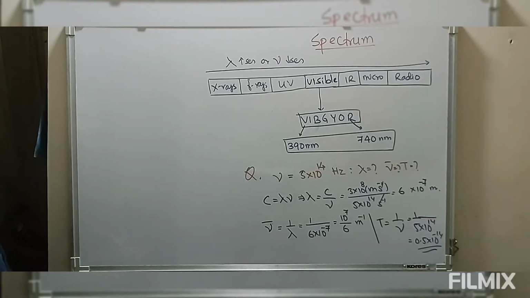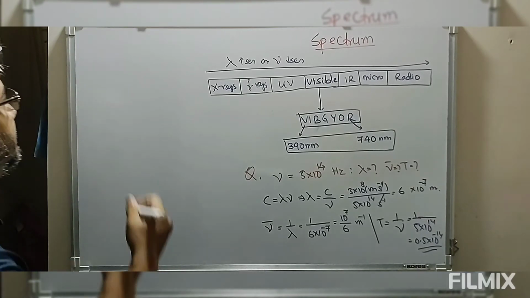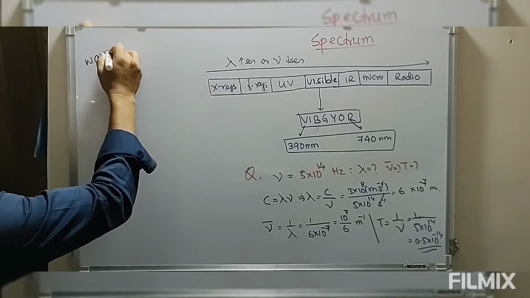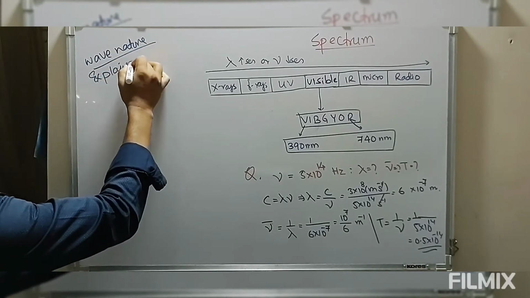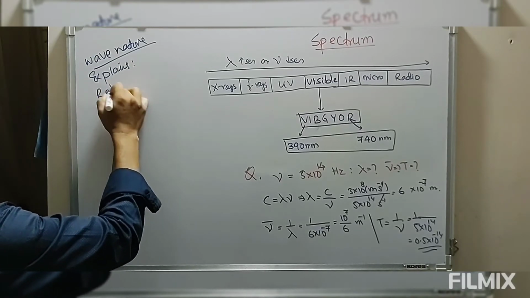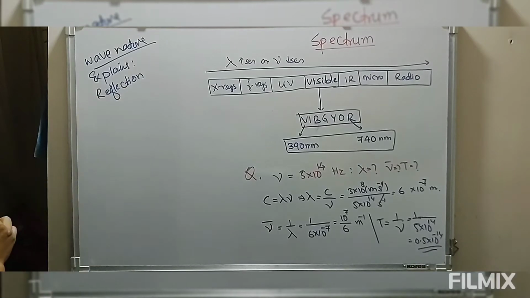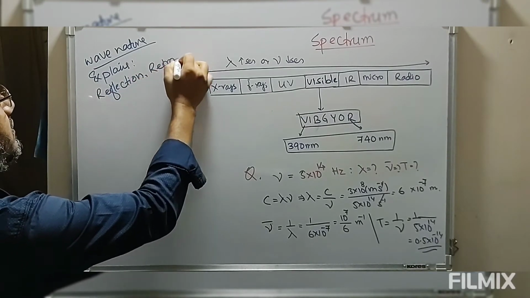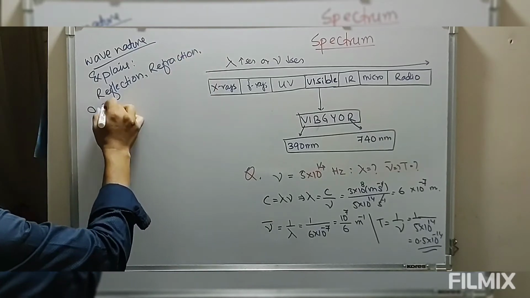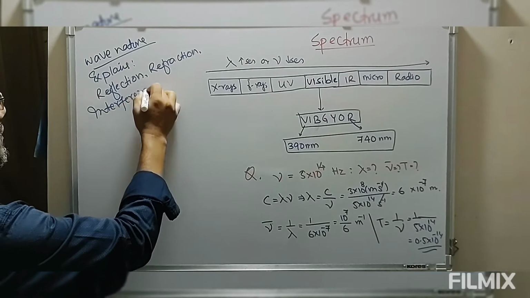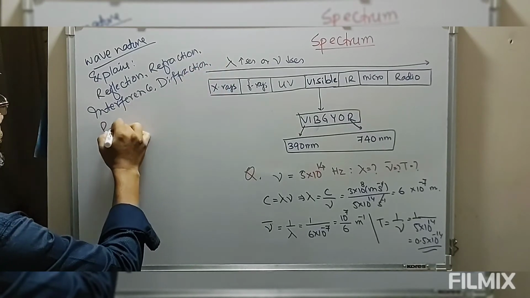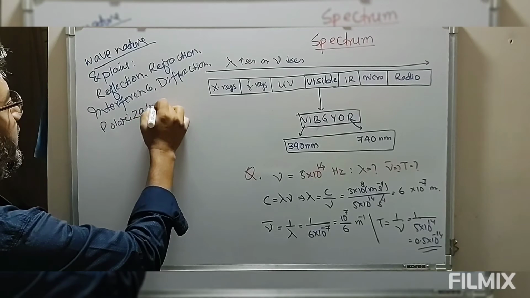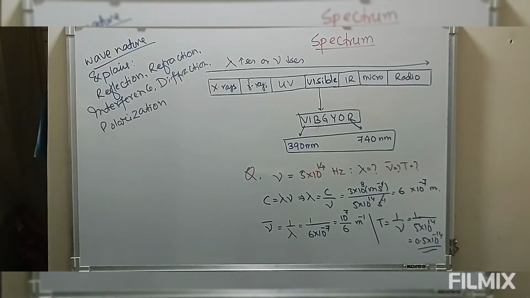Now the wave property of this electromagnetic radiation, because we have this wave nature, explains properties like reflection, refraction, interference, diffraction, and polarization.